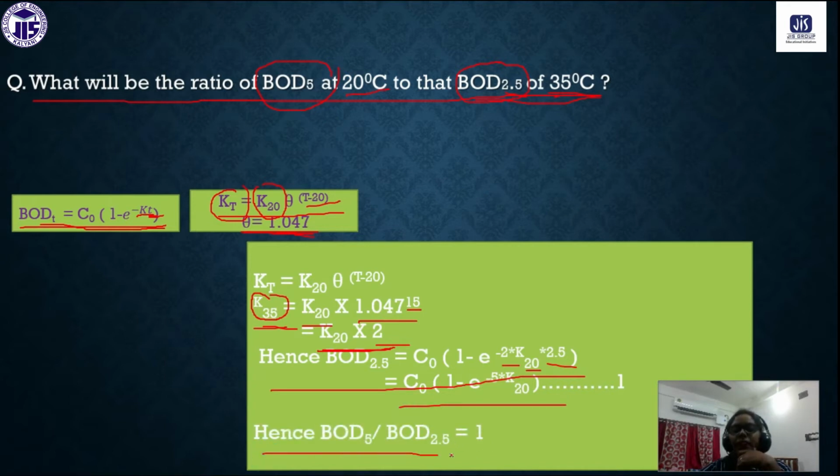So that means the ratio will be 1. The same value, look here, C0 into 1 minus e to the power minus 5 into k20. This looks like BOD 5. So that's why BOD 5 divided by BOD 2.5, the same ratio we have, that is 1:1. So this is the answer.